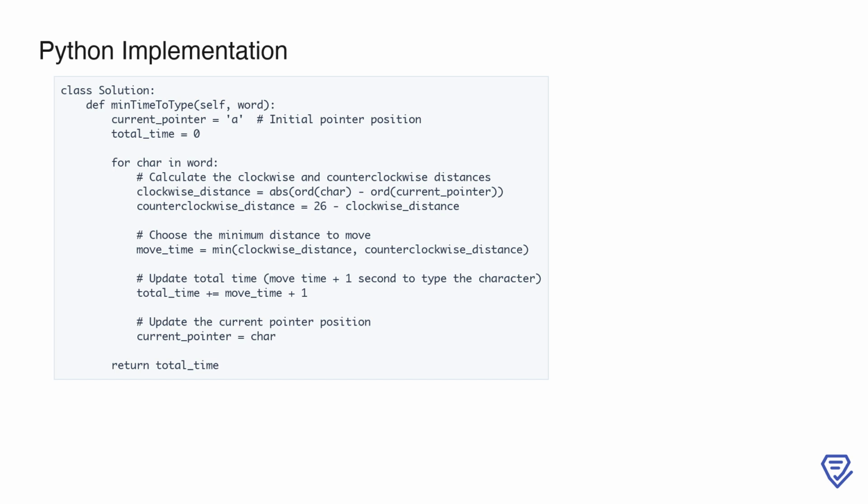7. Returning the result. Once all characters in the word have been processed, the function returns the total_time, which represents the minimum time required to type the word. This implementation is efficient with a time complexity of O(n), where n is the length of the word. It handles edge cases like a single character word or repetitive characters seamlessly, as the logic for calculating distances and updating the pointer is consistent for any valid input.